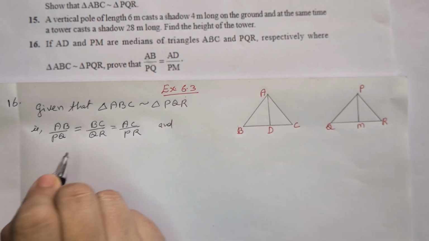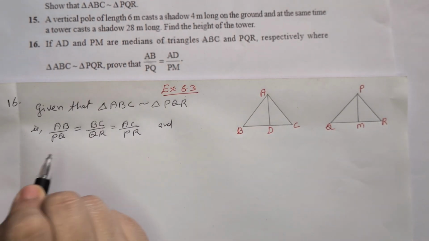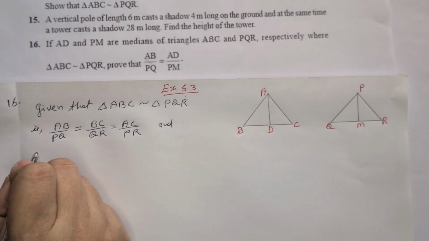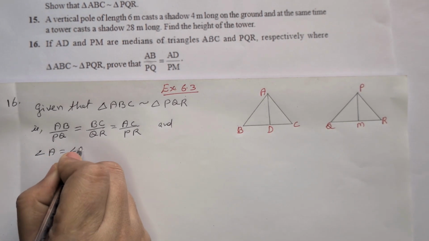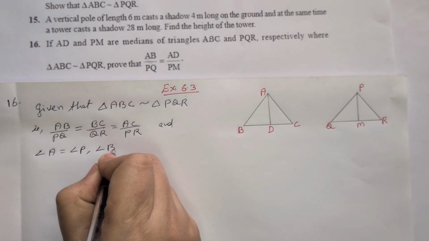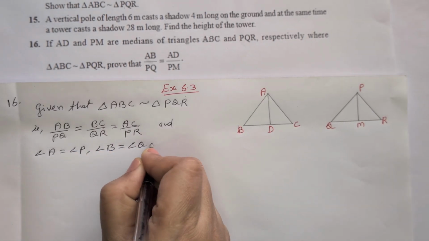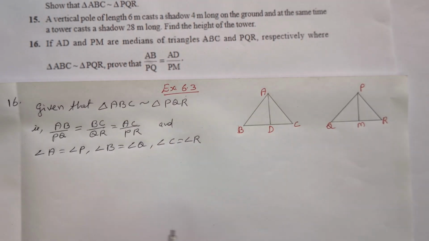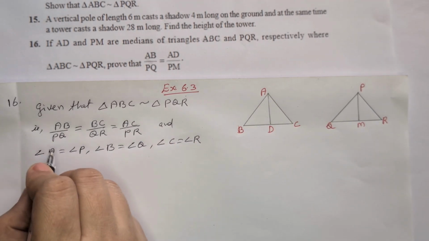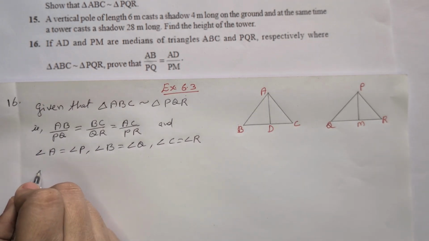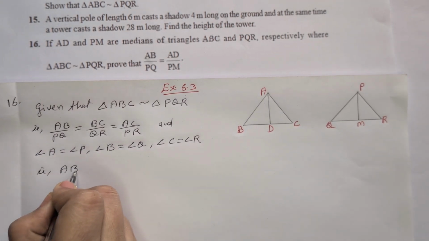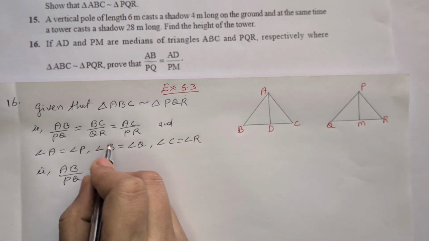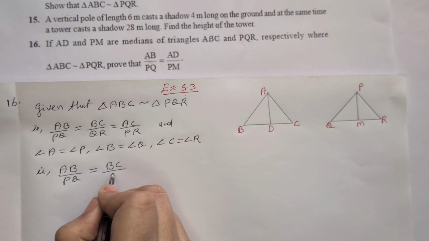Corresponding angles are equal: angle A is equal to angle P, angle B is equal to angle Q, and angle C is equal to angle R. Then from that we are taking AB by PQ is equal to BC by QR.